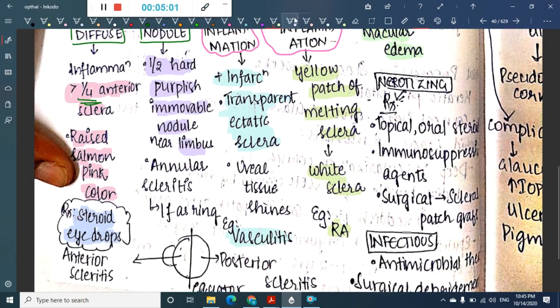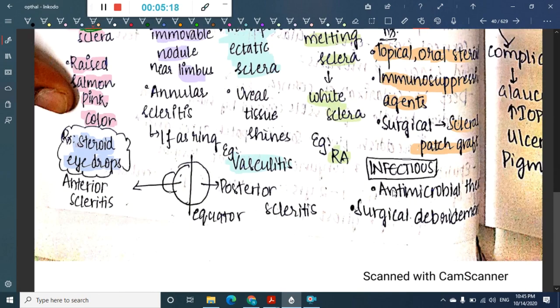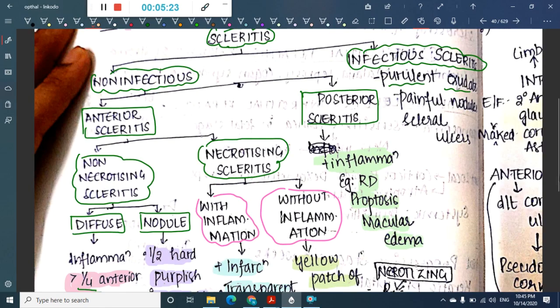If there is necrotizing scleritis, you will have to give topical and oral steroids. Immunosuppressive agents can be used, and scleral graft therapy can also be used for surgery. If it is infectious, obviously you should give antimicrobial therapy, and you will have to do surgical debridement.